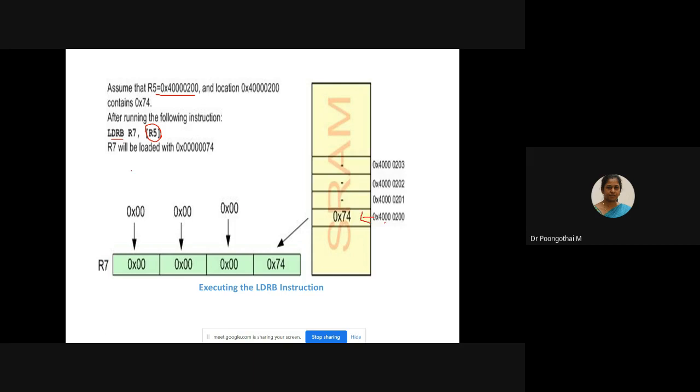This instruction transfers the 8-bit data into the LSB of your R7 register. After execution, your R7 will be loaded with this value. That is the difference between LDR and LDRB. LDRB is used to fetch 8-bit data from memory, whereas LDR is used to fetch a 32-bit value from memory.